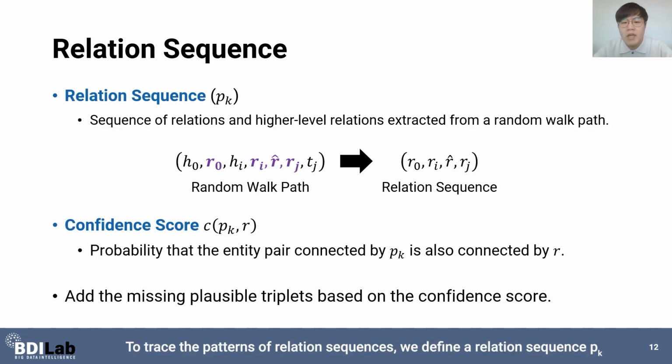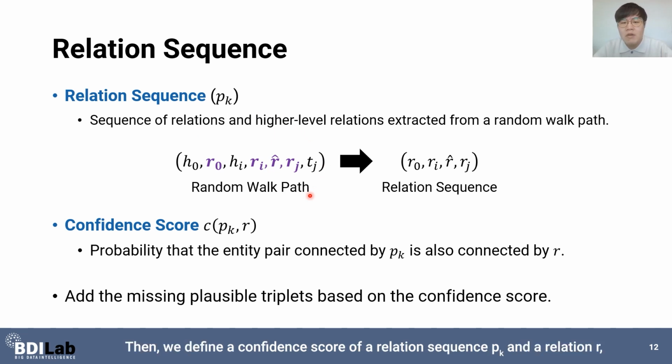To trace the patterns of random walks, we define the relation sequence pk as a sequence of relations and higher level relations extracted from a random walk path. For example, a relation sequence of r0, ri, r hat, and rj is extracted from this random walk path.